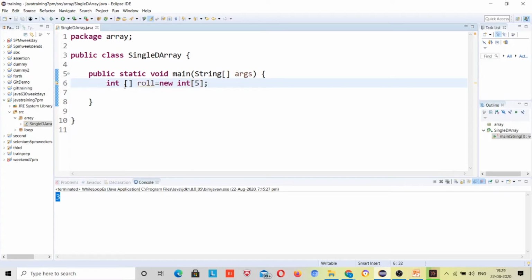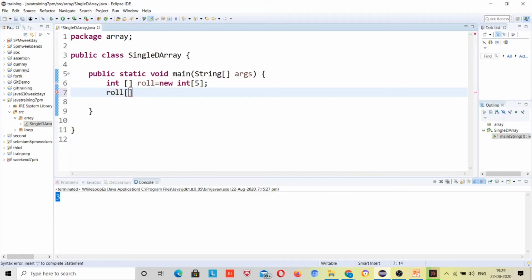So this is the declaration part of the array. This is the syntax. This one is the variable name, this is the array type of variable, and it is 5. Here I will store 5 values in it.